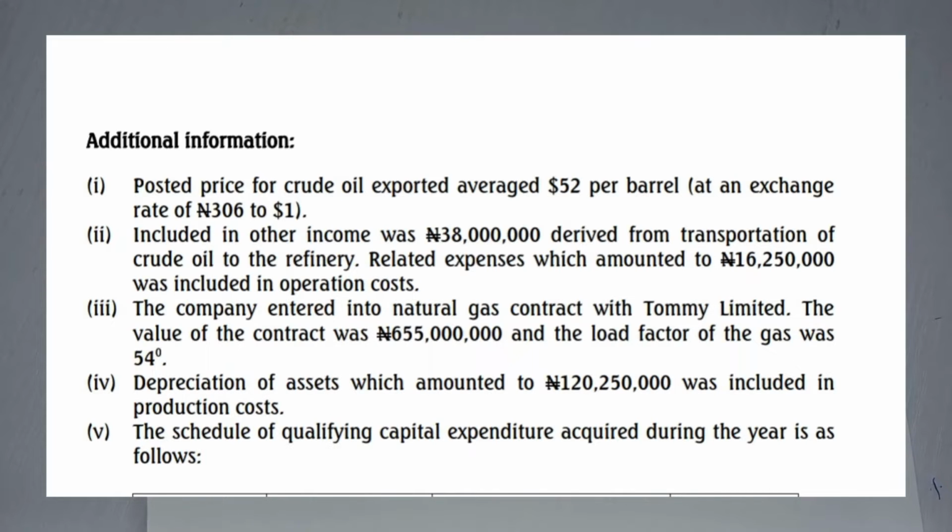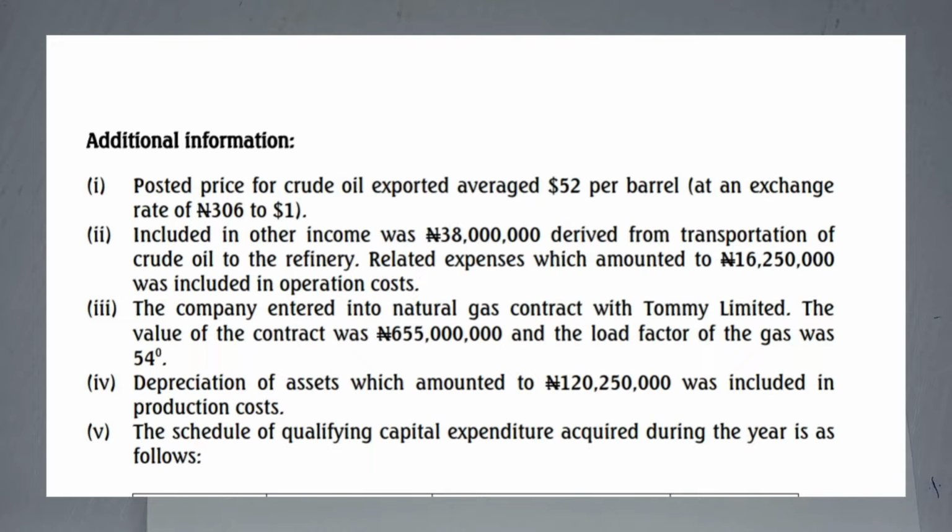Remember that I said any cost that is operational that is not relating to Petroleum Profit Tax Act should be disallowed. Okay, so you're going to disallow that 16,250,000. Does it make sense? Yes, it does. Now, another thing you should know is that because they have given you a midstream activity, it means you will tax it under SITA. When you are done with your PPTA, you will still tax it under SITA.